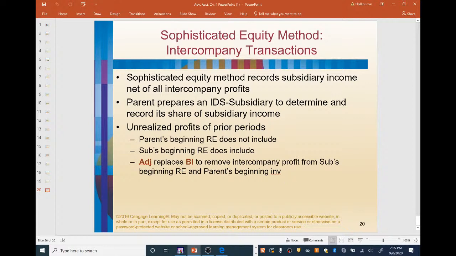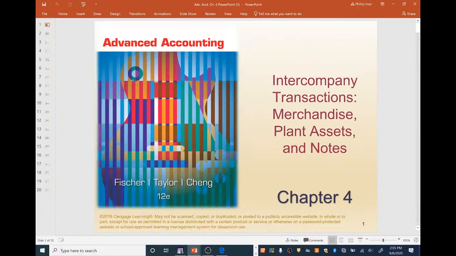So this is all for chapter 4. Once again, it's dealing with intercompany transactions with merchandise, plant assets, and notes. Pretty much the main thing of this chapter. It's not a whole lot added. You've kind of got the routine here now with these first 4 chapters. It's all just adding a step on each chapter. So the main thing out of this chapter really is just to know that the only thing that matters is this stuff with outside parties. We're purchasing from outside parties and selling to outside parties. Anything intercompany has to be eliminated. Okay, so that's really the main issue there.